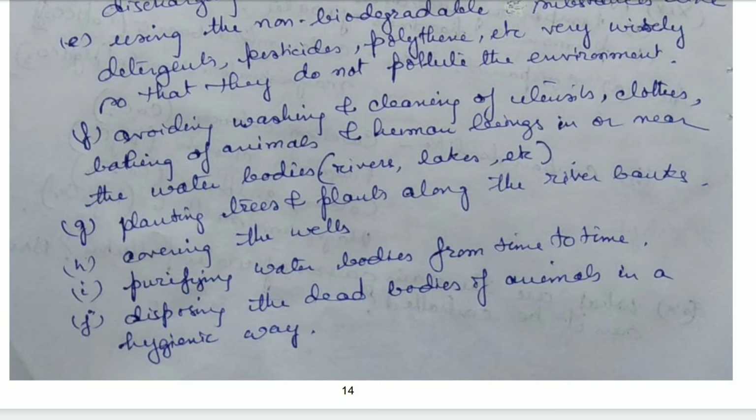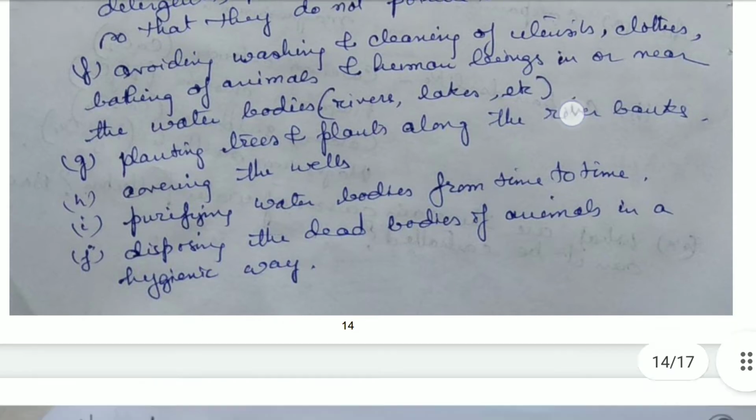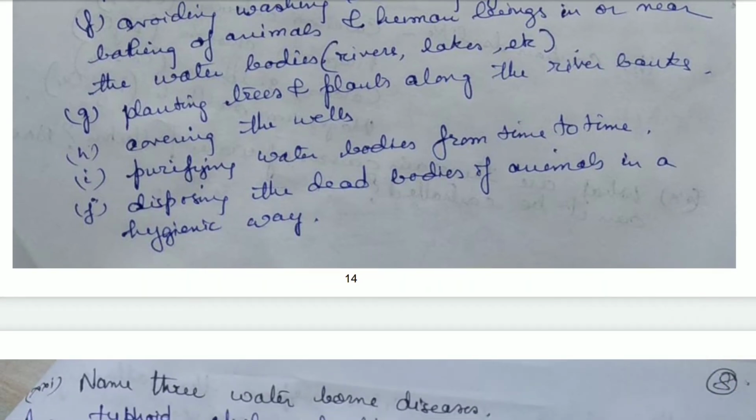Then we should plant more trees along the river banks, so that pollution can be controlled. Okay, then the wells should be covered, and water bodies should be purified from time to time. Then dead bodies of animals should be disposed of in a hygienic way.